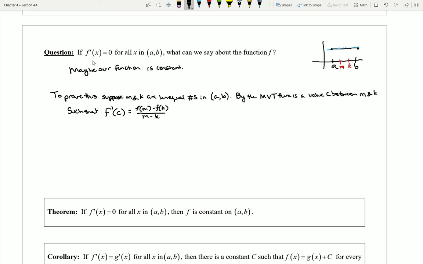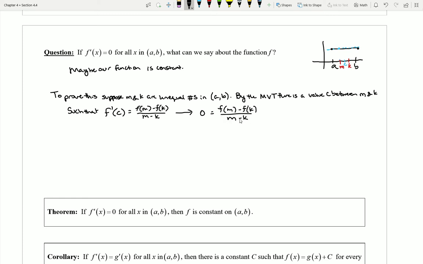If I know that f prime is always equal to 0, no matter what value I have, then c is a value that falls between a and b, and so the derivative there should still be 0. And so I get 0 is equal to this fraction.